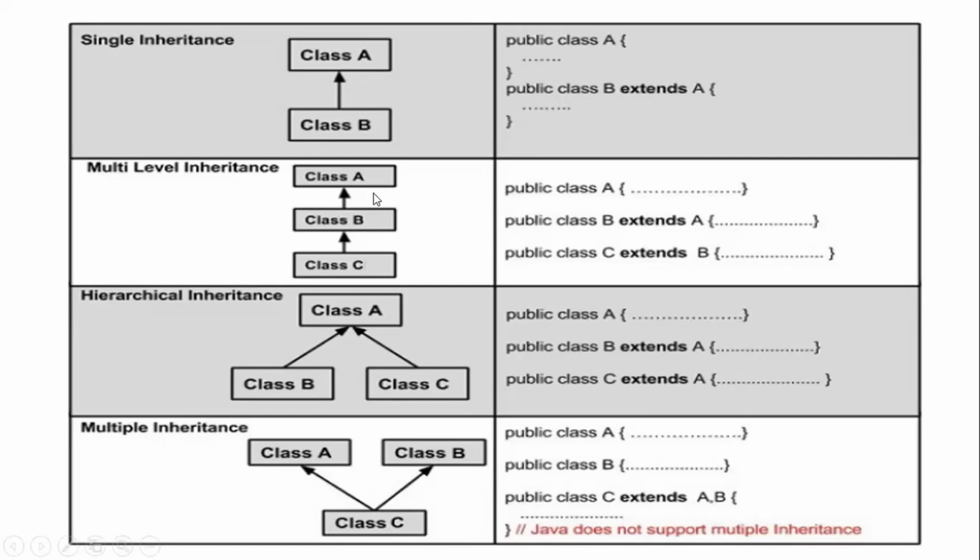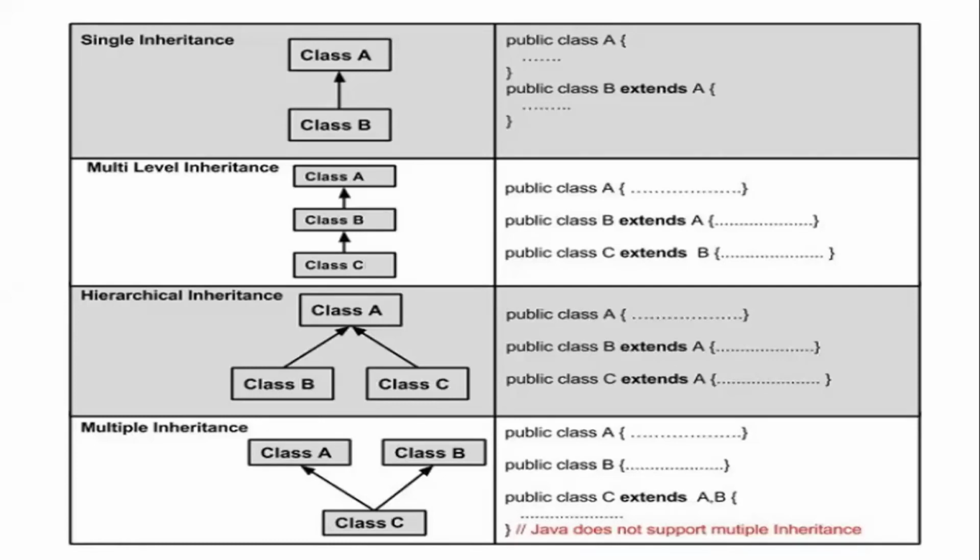If I want to go with a multi-level inheritance, then there will be a class A, class B extends class A, and class C extends B. Now this class C will have the properties defined in both class A and class B. Understood? Clear with the things? Single inheritance, multi-level inheritance? Yes. With respect to hierarchical inheritance, we said there will be two classes, B and C, and they are extending class A. Both are extending class A, right?